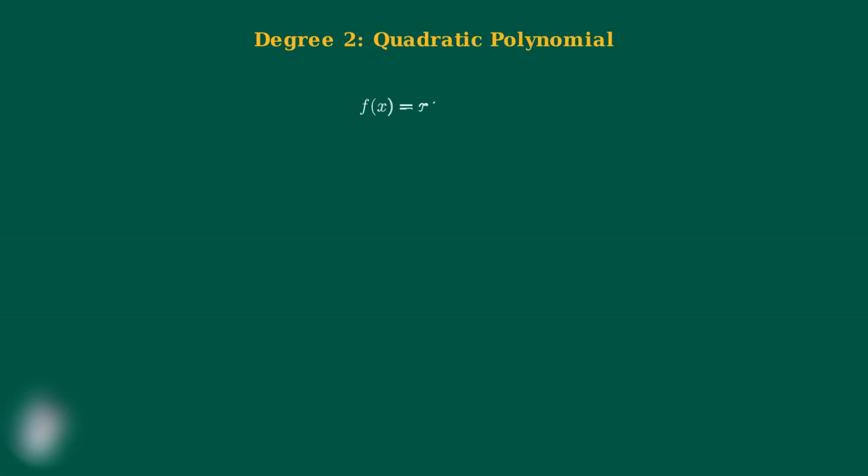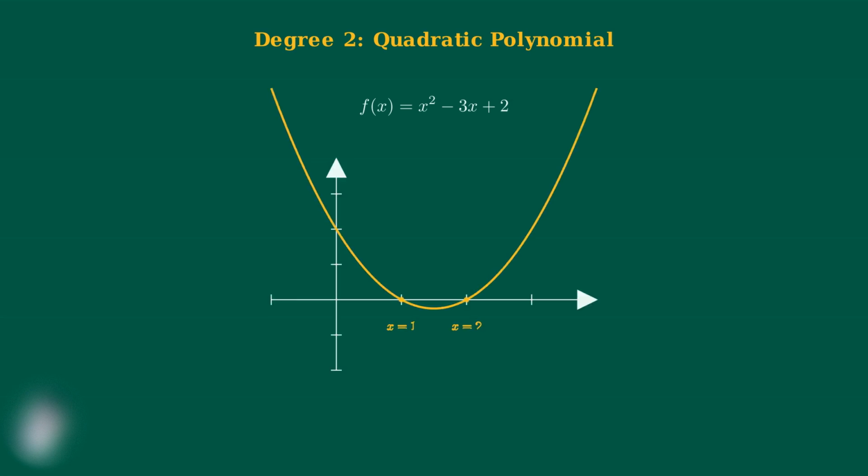Next, let's examine a quadratic polynomial of degree 2. Consider f of x equals x squared minus 3x plus 2. This quadratic function has a parabolic graph that opens upward. It crosses the x-axis at two distinct points, giving us two real roots. Here we see degree 2 giving us two real roots. Again, the maximum is achieved.